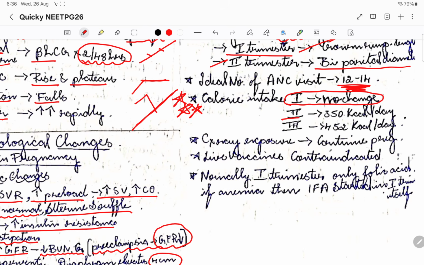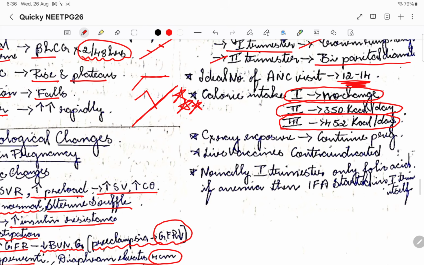So in the second trimester we will tell her to add 350 kilocalories more per day, and in the third trimester it is 450. Okay, 450 kilocalories per day. So this is very important, please remember this.